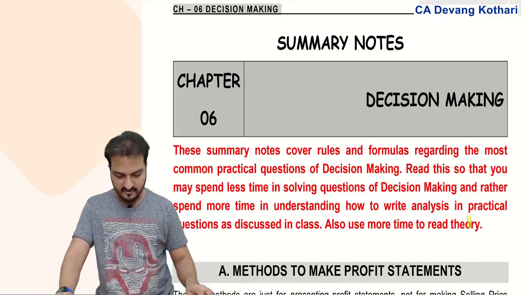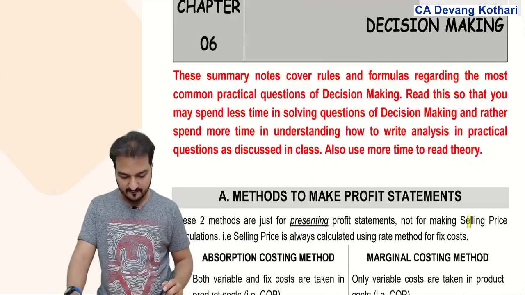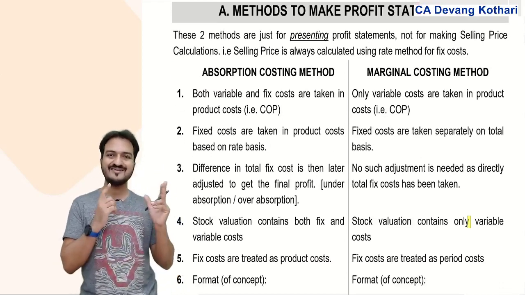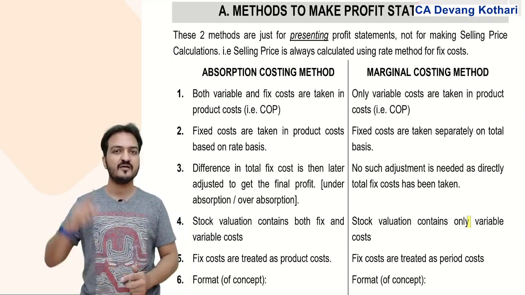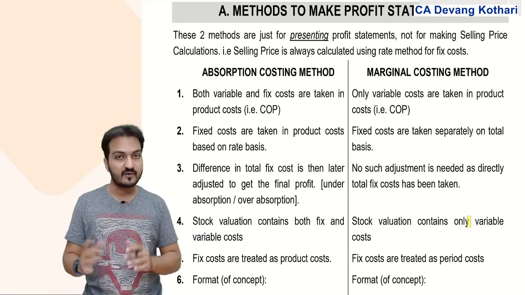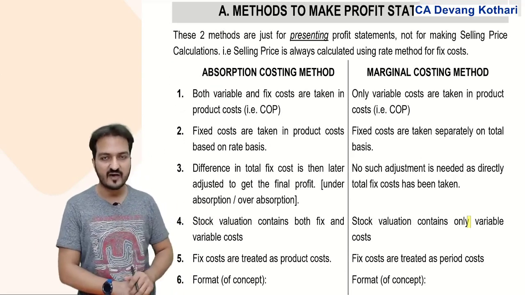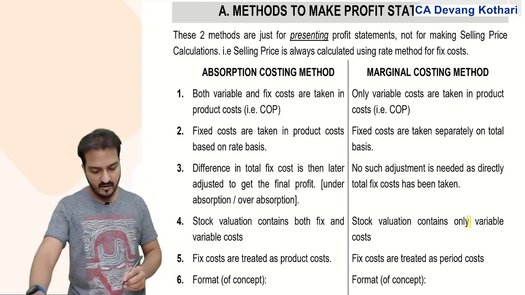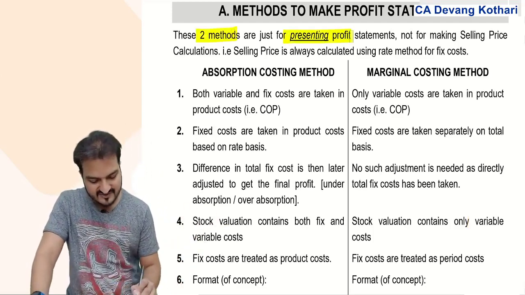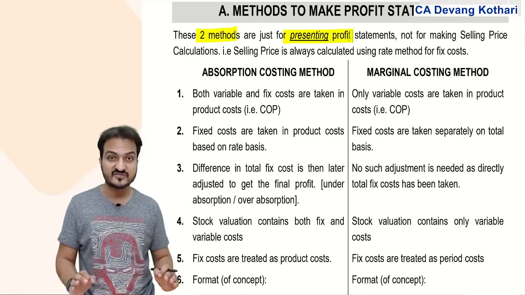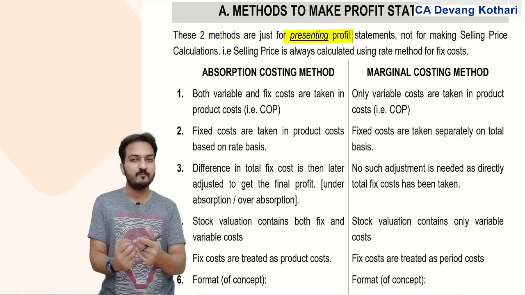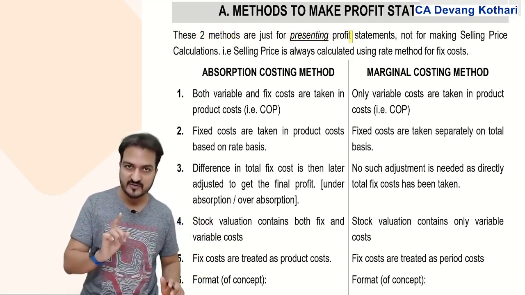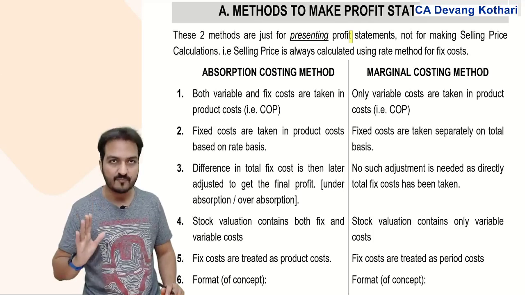Starting with the portions here, the first topic in the chapter is regarding methods to make profit statement. We had started this topic when we first did standard costing, but in the decision making chapter also I had given you some more details about that topic. What exactly is this? Well, there are two methods to make profit statement. Yes, these two methods are just for presenting. These methods are not for deciding the selling price. Yes, it is just for presenting the profit statement.